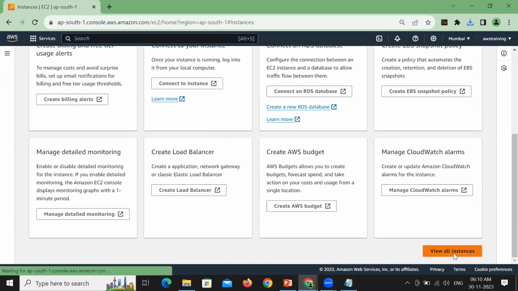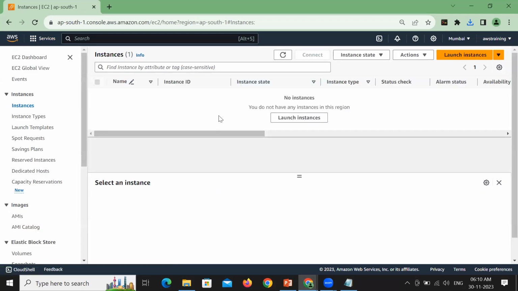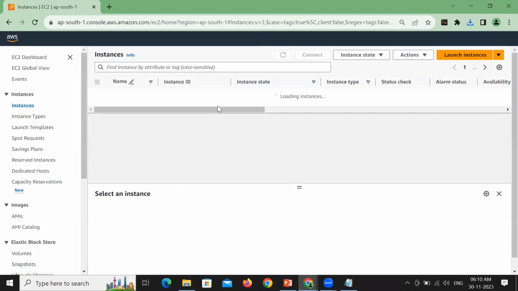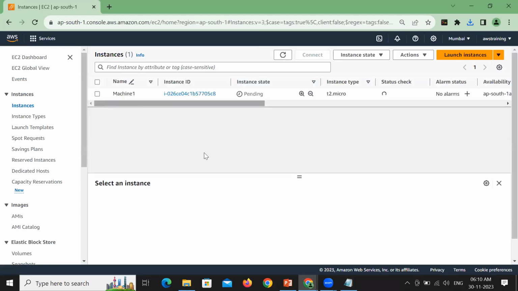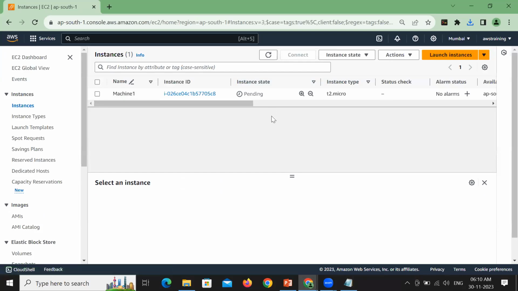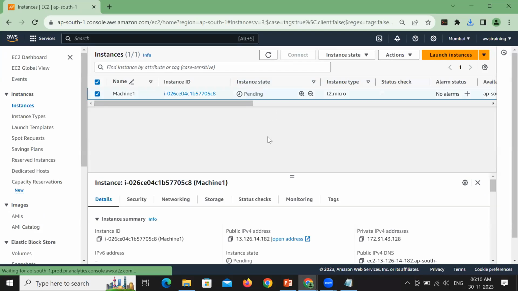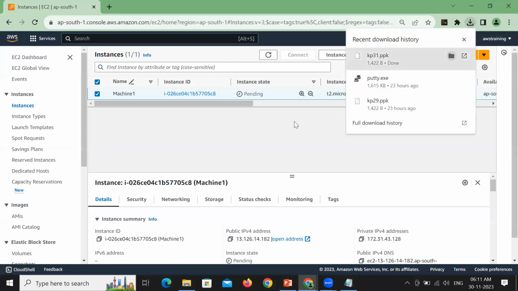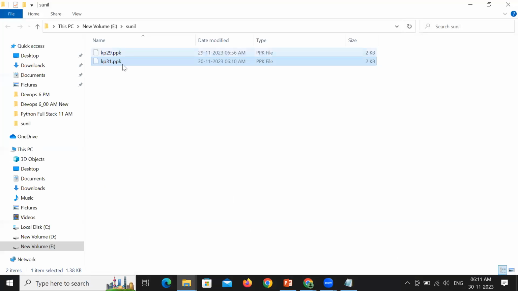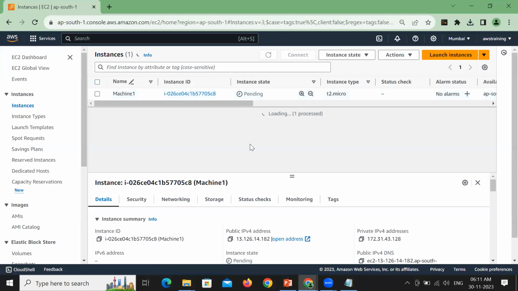Instances. Refresh. The machine is in pending state. You need to wait for less than a minute for the machine to get into running state. Remember, you have downloaded a key pair. The name of the key pair is kp31.ppk. Let's wait for the machine to get into running state.